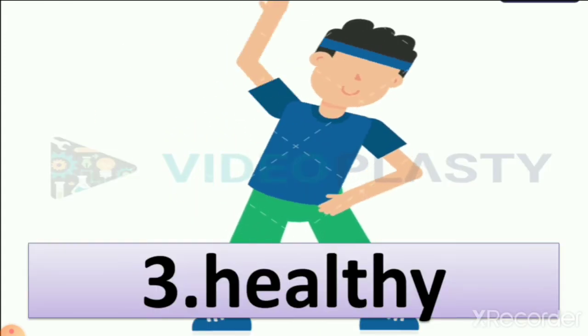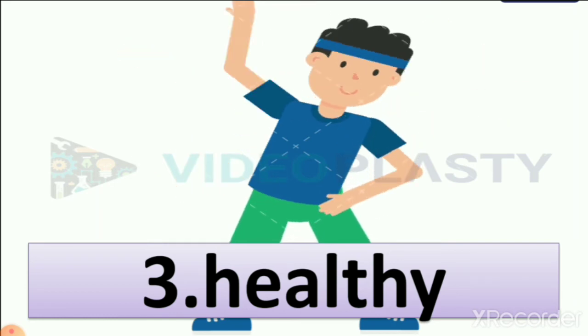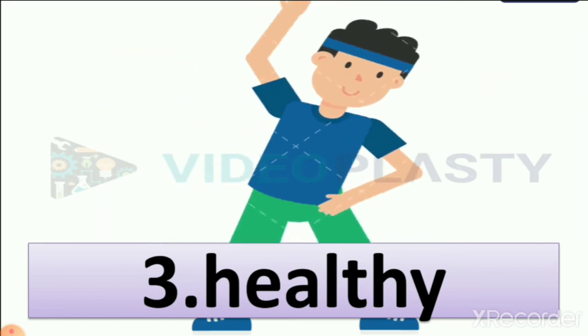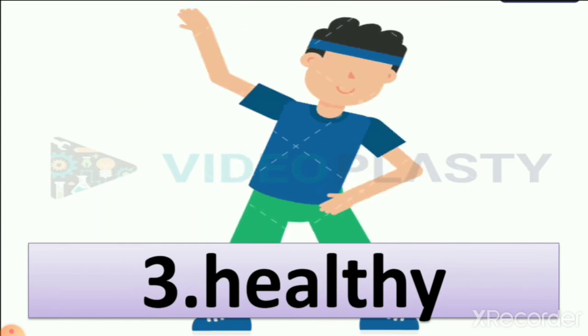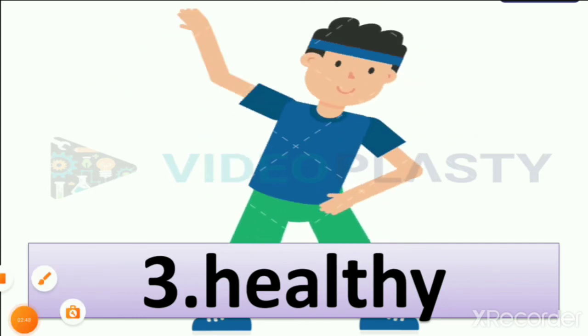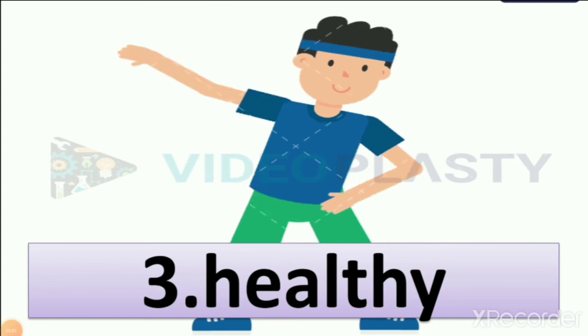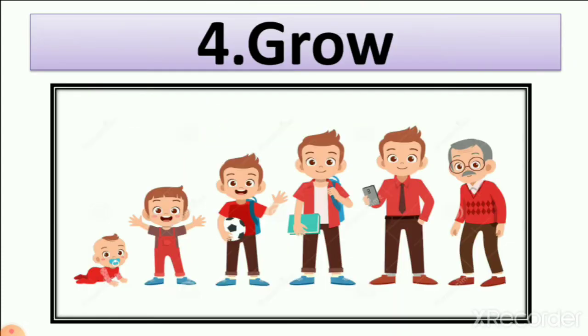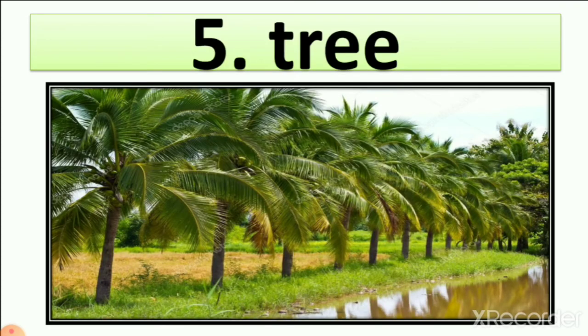Number 3, healthy. It means clean and green surroundings make us healthy, right? So when you are doing exercise, you become healthy. One boy is doing exercise here. Then next, grow. Here you can see a picture of one baby which is growing, small to big and old. So it is grow. We learn about plants also. We learn in lesson number 2 that living things can grow. So it is grow.